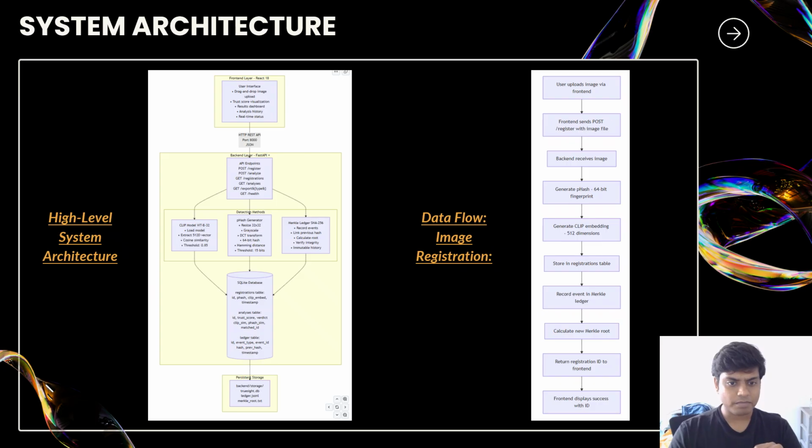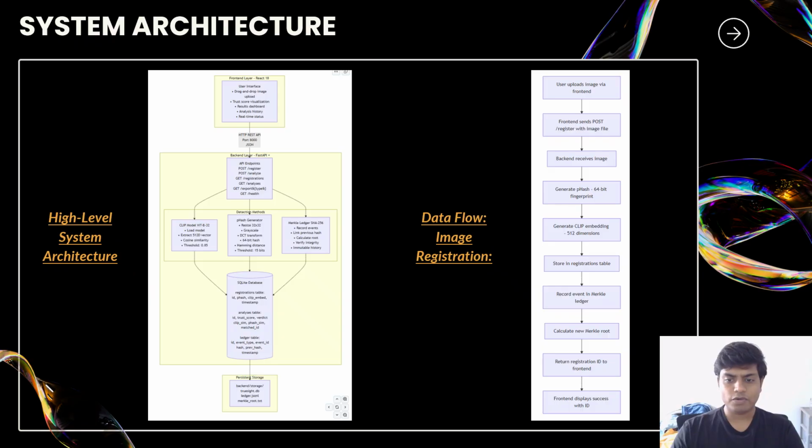For the detection methods, we have a CLIP model, a pHash generator, and a Merkle ledger. Currently we'll be using only the pHash generator, and that will go to the SQLite database, which will have SQL queries, and then it will go to the persistent storage.